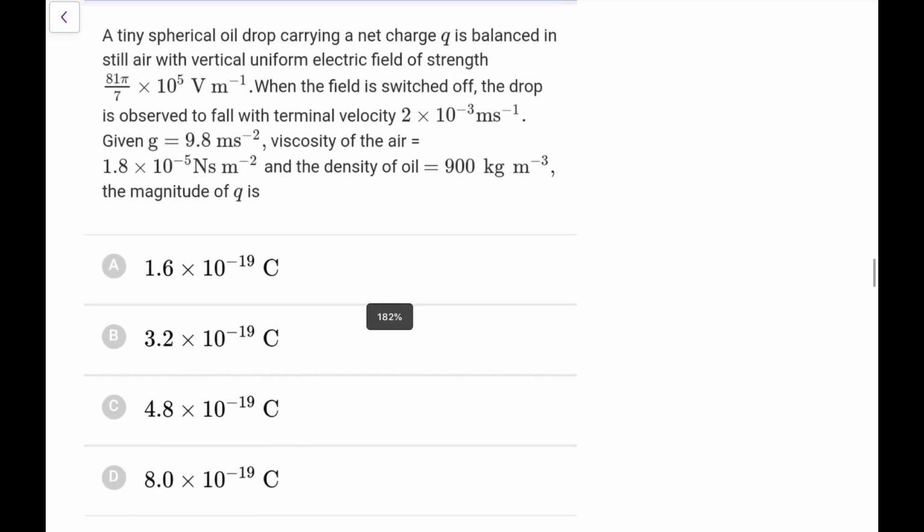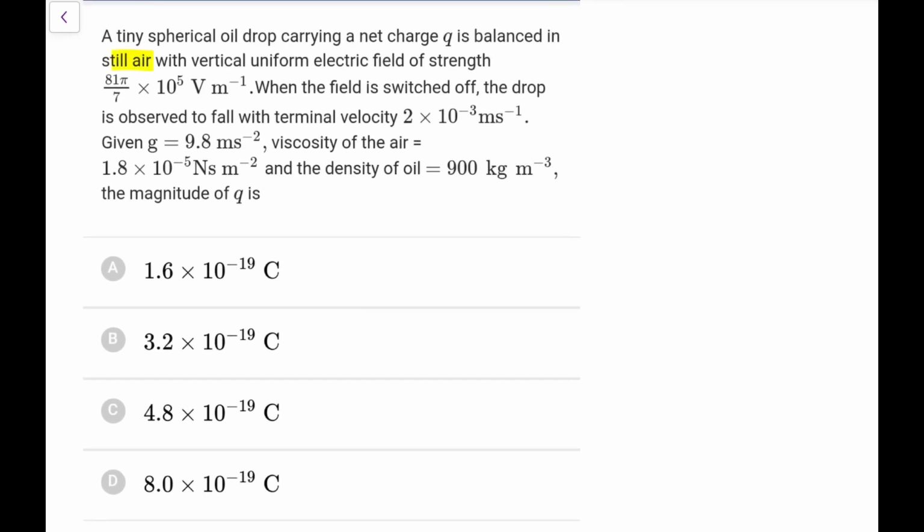A tiny spherical oil drop carrying a net charge Q is balanced in still air with a vertical uniform field like this. When the field is switched off, the drop is observed to fall with a terminal velocity like this. Given g is this, viscosity of the air is this, and density of the oil is this, the magnitude of Q is? When it was stationary, you can directly say QE is equal to mg, and you have to find the value of Q.